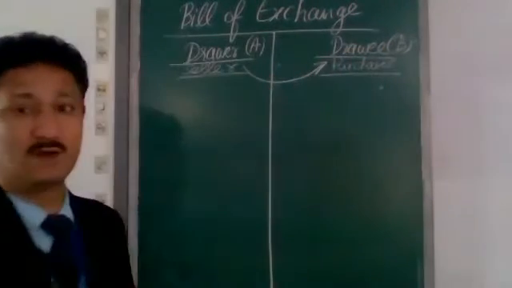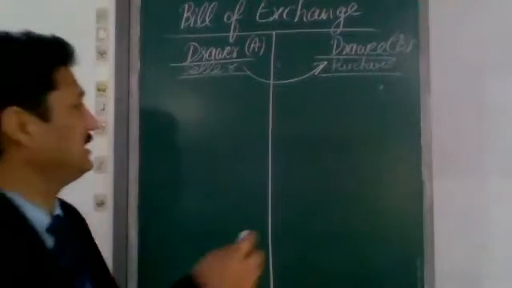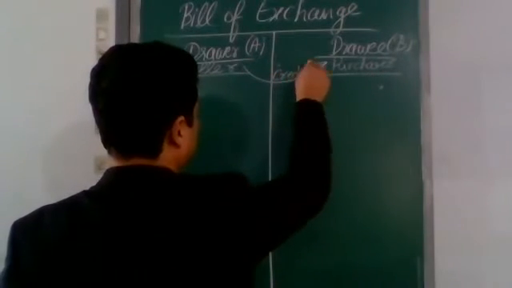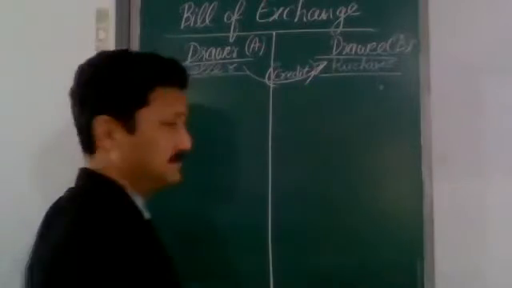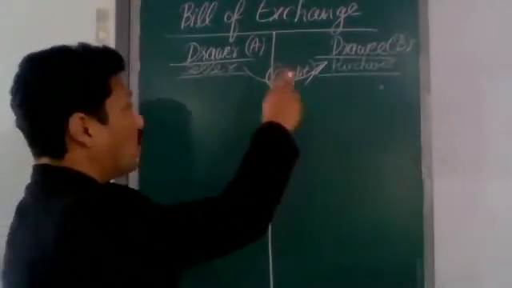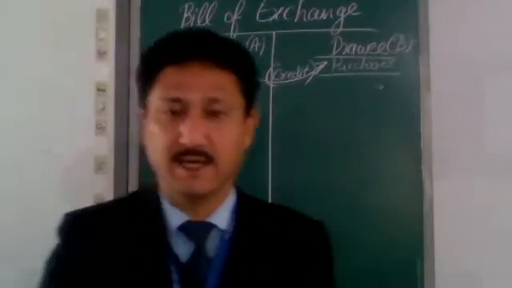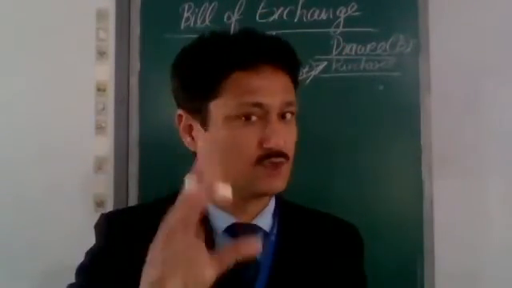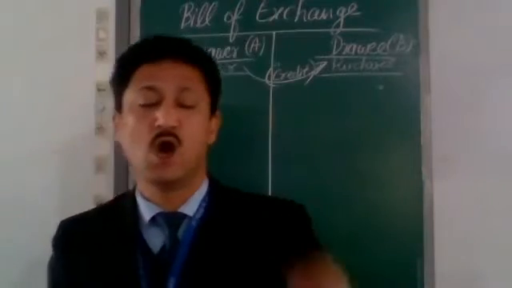When the goods are sold by drawer A to B on credit, then A draws a bill on B for the value of goods sold to B on credit.